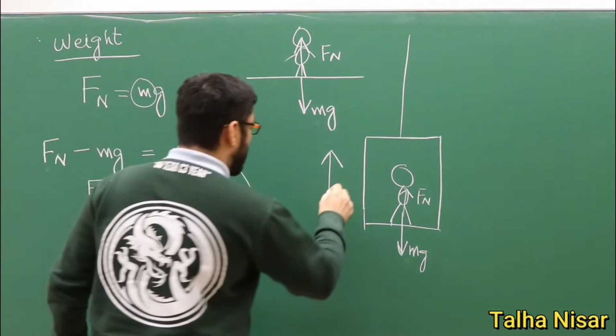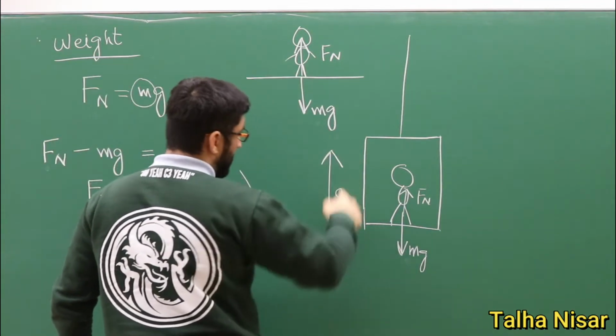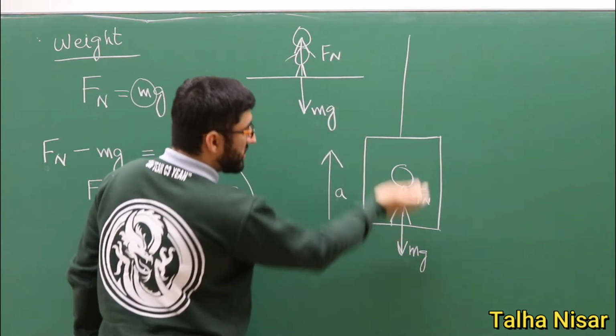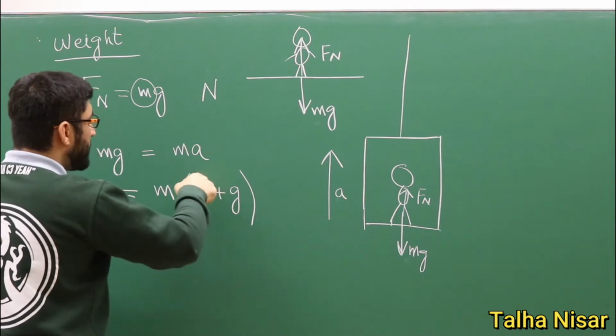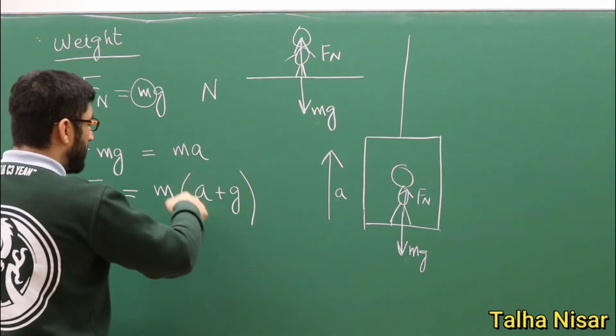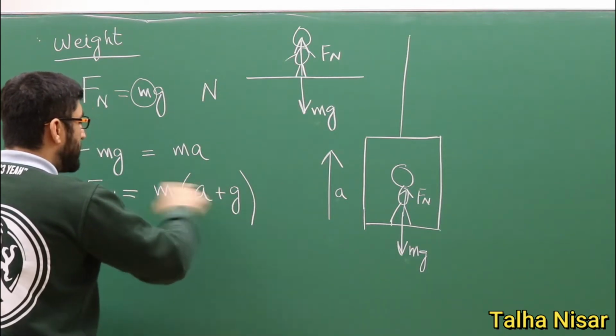So this is the direction of the acceleration, that is moving up. With the whole system moving with this acceleration, this acceleration is added to the weight of the object.